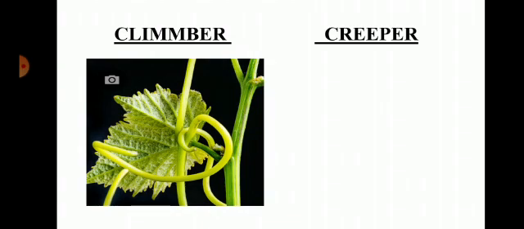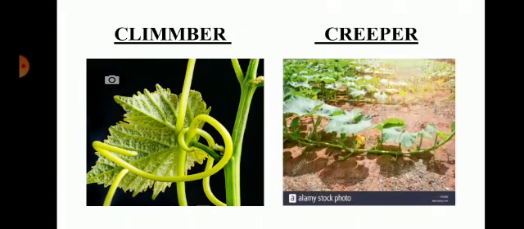These are climbers. I say again, climbers are much more advanced than creepers. Climbers have a very thin, long and weak stem which cannot stand upright, but they can use external support to grow vertically and carry their weight.